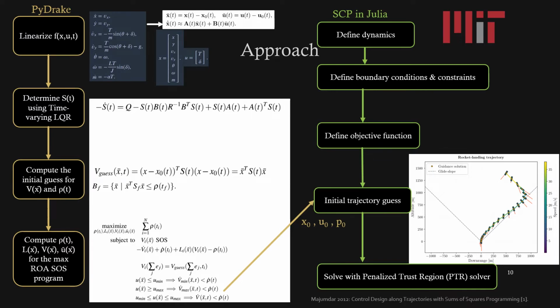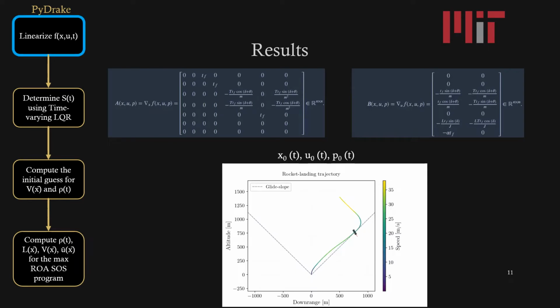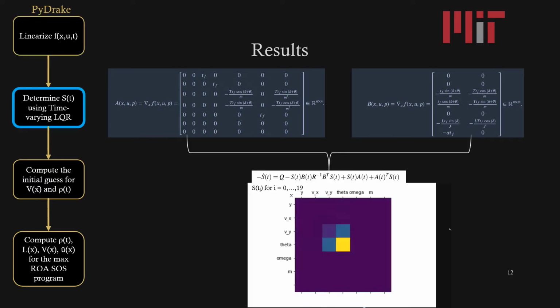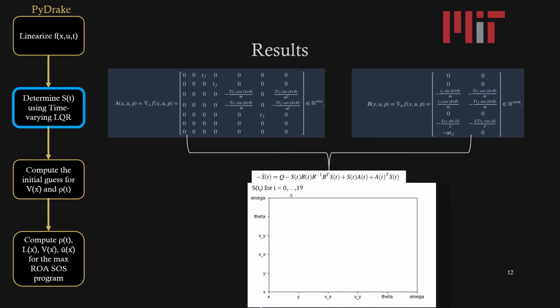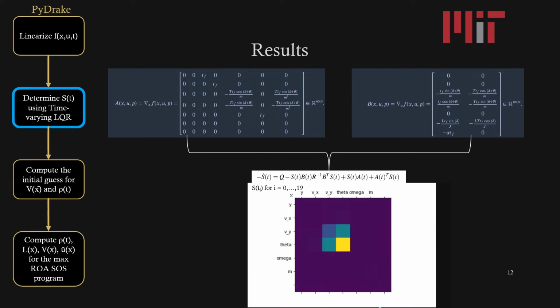the final trajectory. First, I linearized the system dynamics into the A and B matrices, and then I determined a trajectory that would be used to find the region of attraction and Lyapunov function around. Using the linearized matrices A and B, I was able to compute S of t for each time step using the linear quadratic regulator equation.